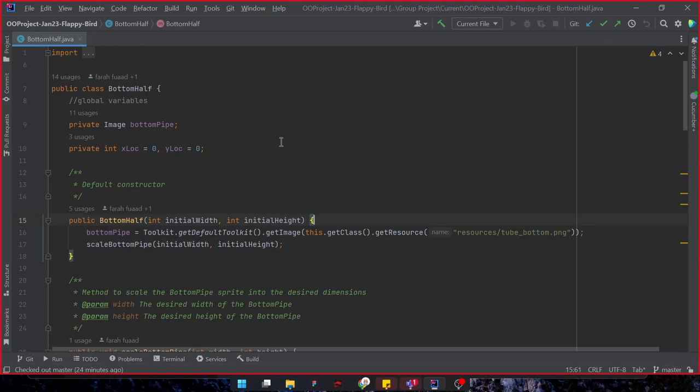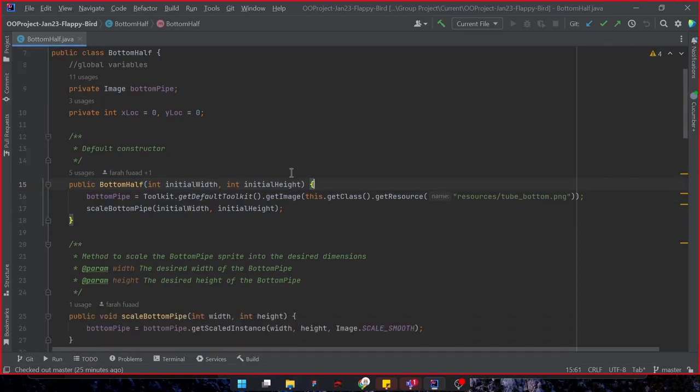This class is part of a larger program that involves a game where the player controls a character that must avoid obstacles. So let's take a closer look at the code. The bottom half class has several instance variables, including an image object called bottom pipe and two integer variables for the x and y location of the image on the screen.